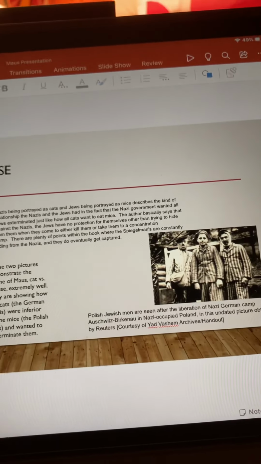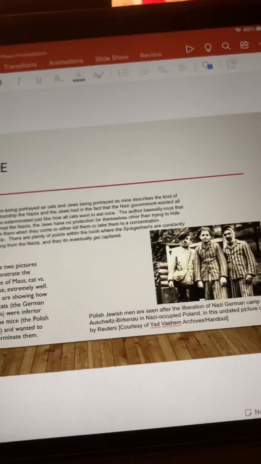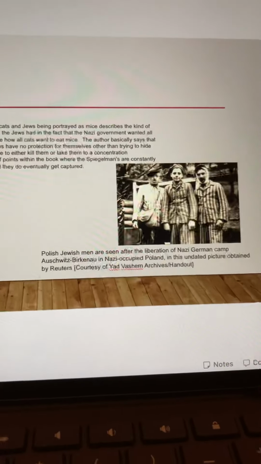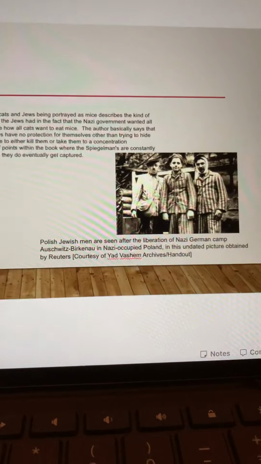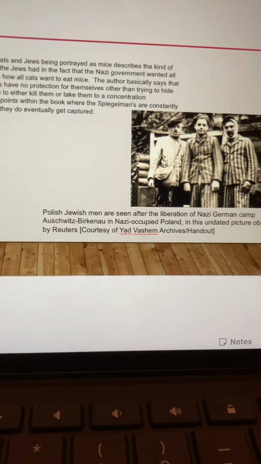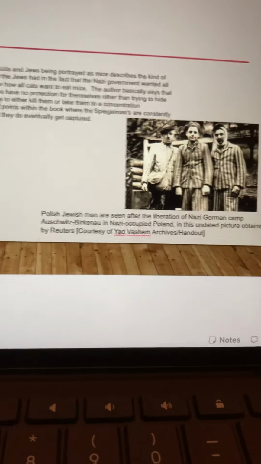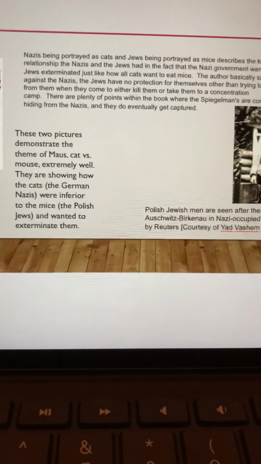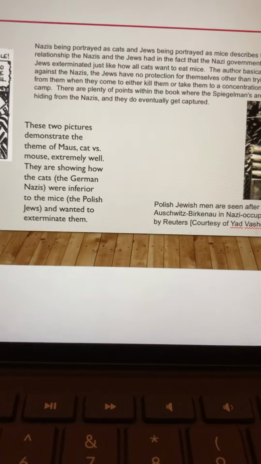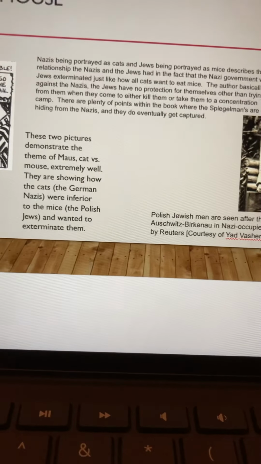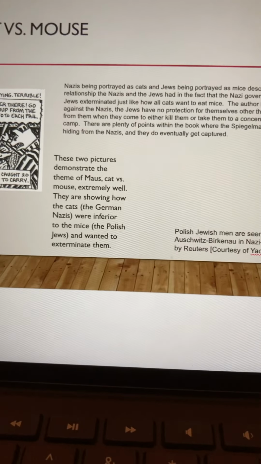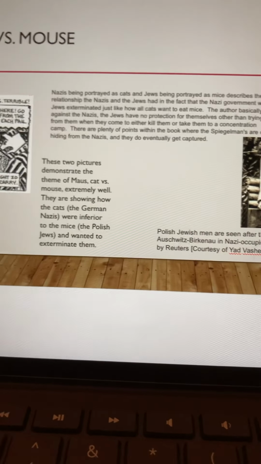There are plenty of points within the novel where the Spiegelmans are constantly hiding from the Nazis, and then they do eventually get captured. So this photo here on the right shows Polish Jewish men after the liberation of a Nazi German camp. So these two pictures demonstrate the theme of Maus, cat versus mouse, extremely well. They're showing how the cats, the German Nazis, saw themselves as superior to the mice, the Polish Jews, and wanted to exterminate them.